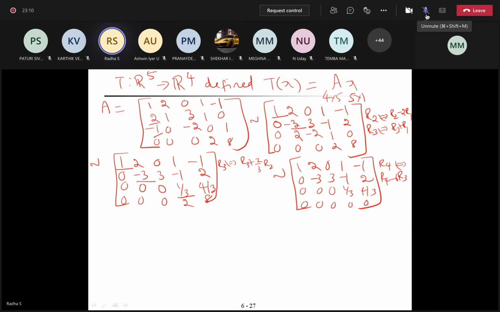Okay. Still, shall we reduce this or we can stop here? From Gaussian elimination itself, shall we find the null space? Okay. So I'll make this easier. We find the null space, because null space dimension and the dimension of the kernel are one and the same.